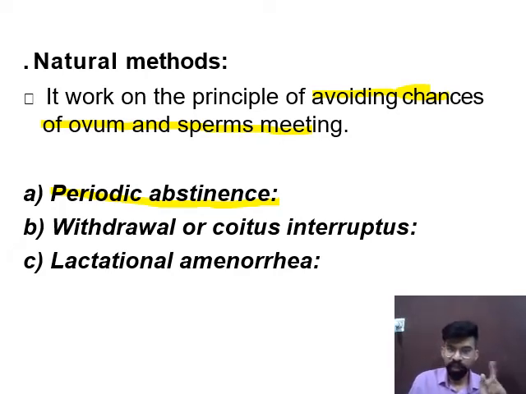Then second is the withdrawal method, or coitus interruptus. What is the withdrawal method? During intercourse, or during coitus, the penis is removed from the female reproductive tract to avoid fertilization.